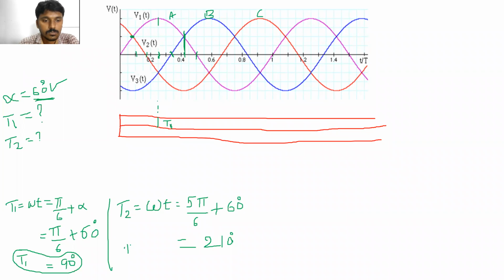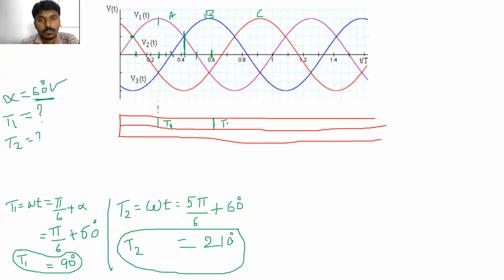Okay, T2 will start at omega t is equal to 210 degrees. Where is 210 degrees here? 150 plus 60, from where to where will it come? Please tell me. This is the point, right? Yes, sir. 210 degrees. Clear? So from here the T2 will turn on.